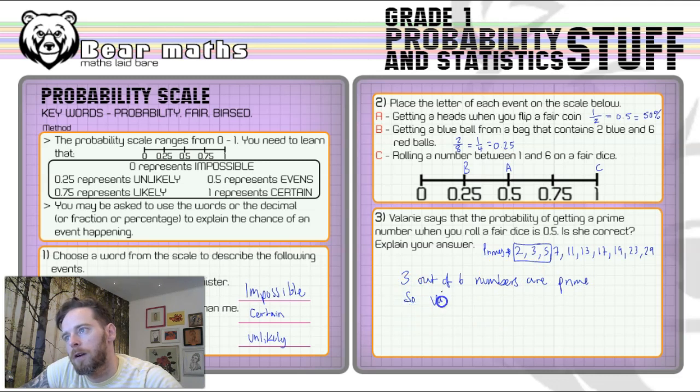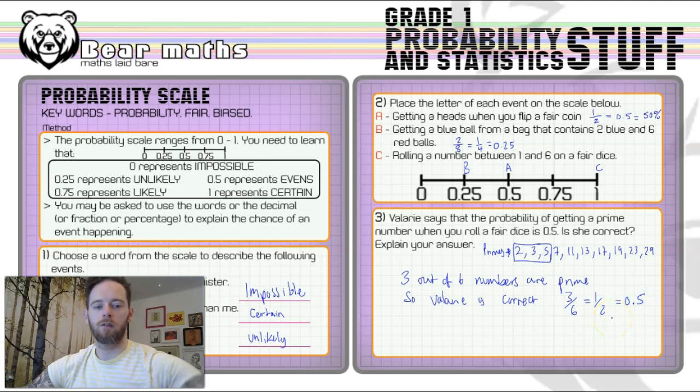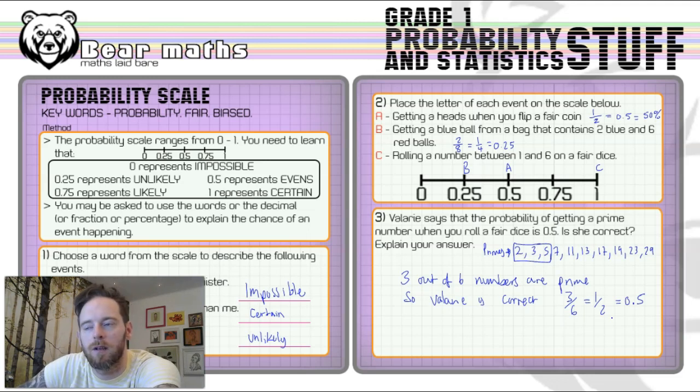So Valerie is correct. 3 out of 6 equals 1 over 2 equals 0.5. Okay, there you go. That's how you answer a slightly more complicated question like this one. All right, I hope that makes sense to you.